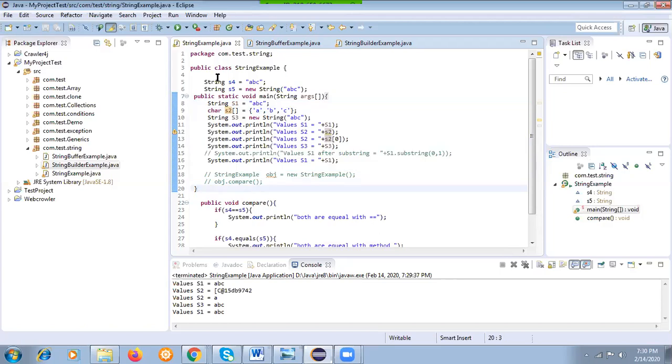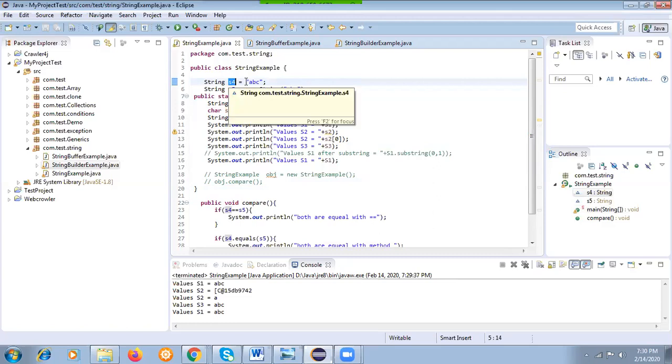There is a difference if you are creating a string without the new operator and with the new operator. Any time you create a string without the new operator, it is created in the string pool. When we create it with new, it goes into the heap area. That is the basic consideration here.